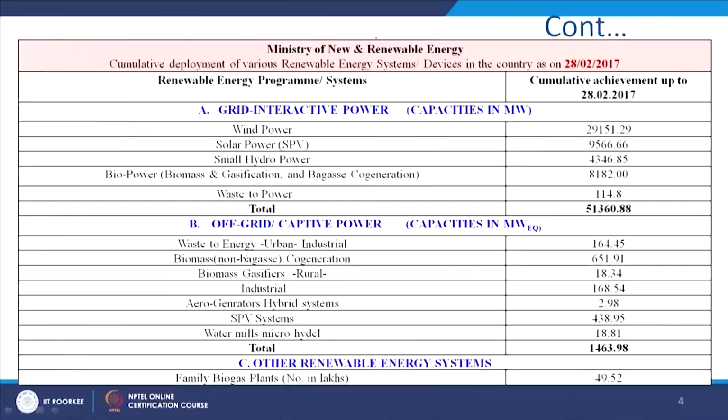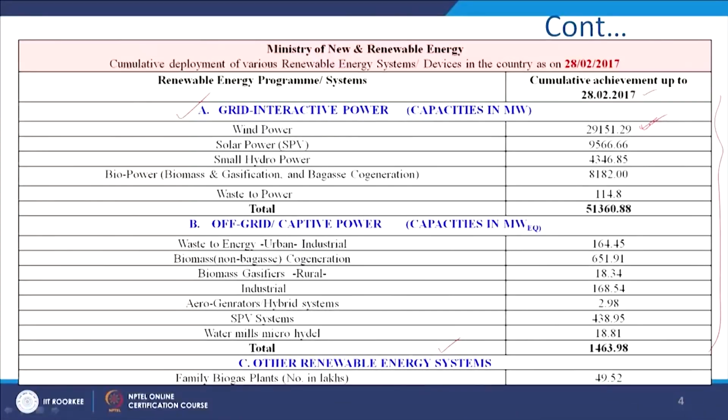And this is from the website of the Ministry of New and Renewable Energy, a wing of the Government of India dedicated to renewable energy sources. Here are some figures I collected as of 28th February 2017. The first one is the grid interactive power capacity in megawatt, and the second, part B, is off grid capacity, also in megawatt, along with some other renewable energy sources.